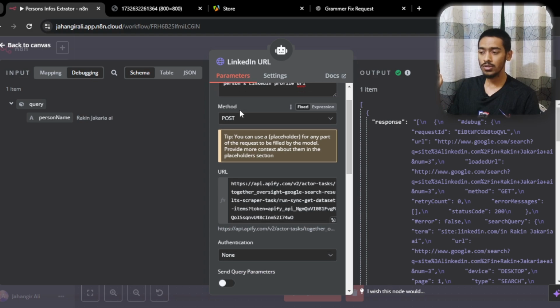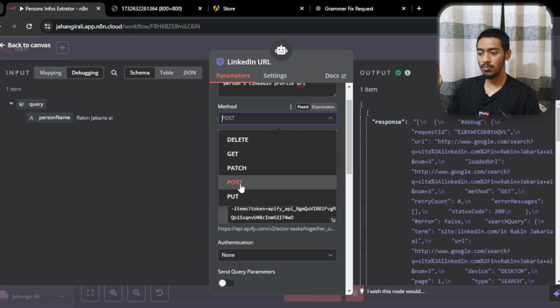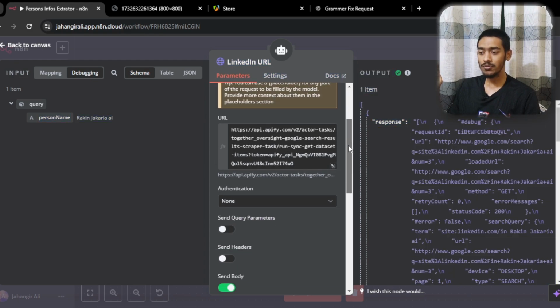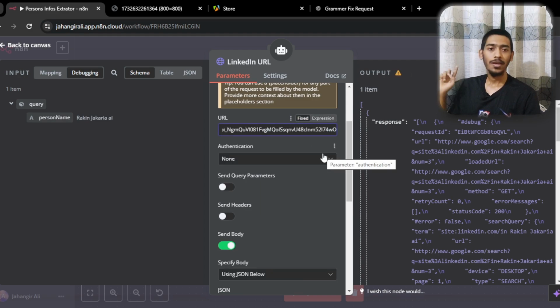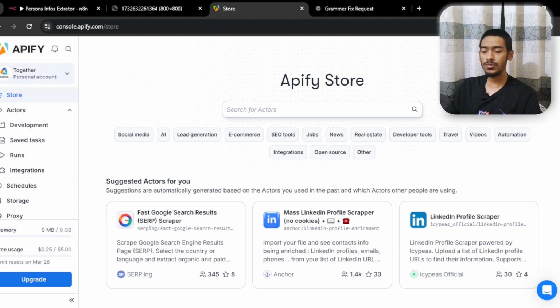Then I just go with the method, which I have set to POST, and in here I have to give a URL, and that's actually the URL of my Apify. So basically I'm using this Apify tool. In here you can get lots of tools or lots of actors. You can use them to scrape any kind of information, for example LinkedIn, Facebook, Twitter, whatever you want. You can get these kinds of actors in here.